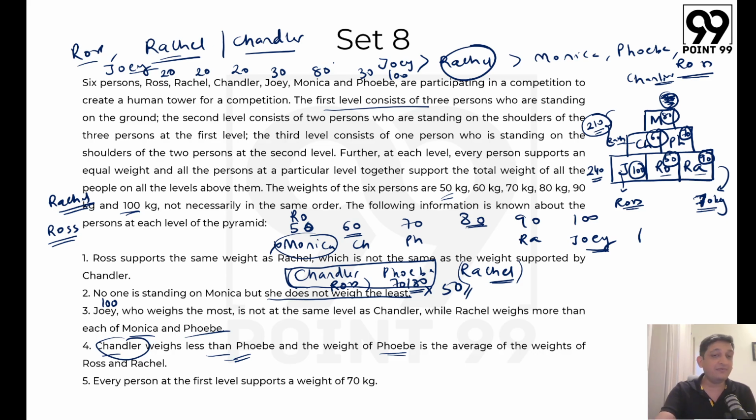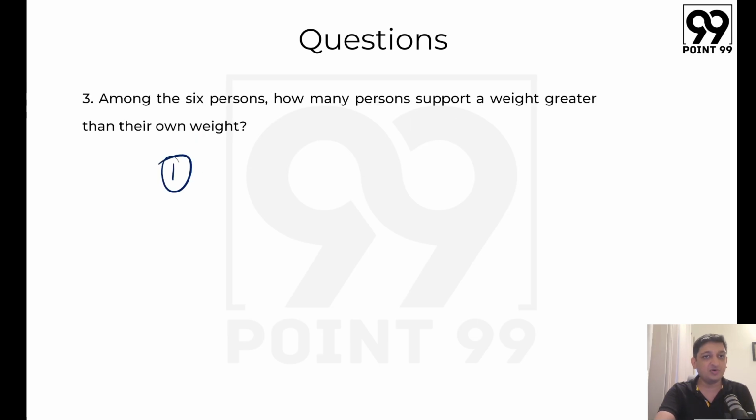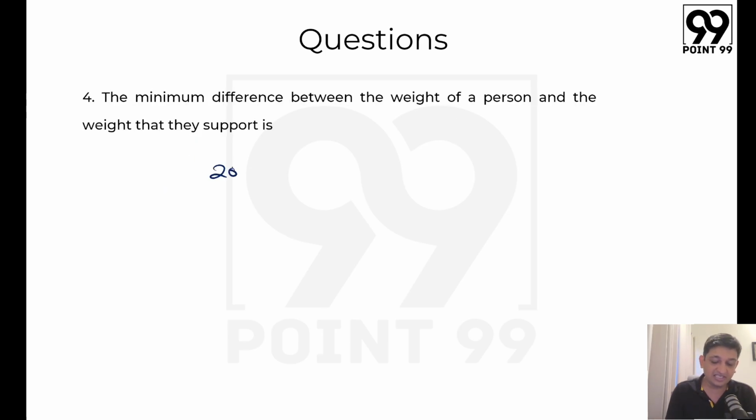So the lowest gap that we can have here is 20 kg, which is true for multiple people. And so the correct answer here is going to be 20, because the difference between the weight of a person and the weight that they support should be mentioned in terms of kgs. The answer is going to be 20 here.